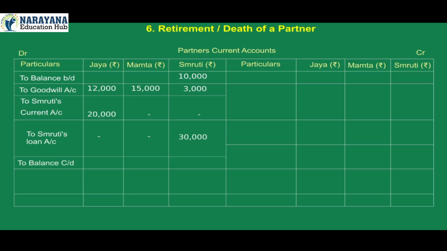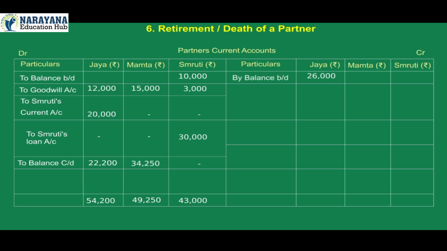To balance carried down Jaya 22,200, Mamta 34,250. Total of debit side Jaya 54,200, Mamta 49,250, Smruti 43,000. On credit side, particulars Jaya rupees, Mamta rupees, Smruti rupees.